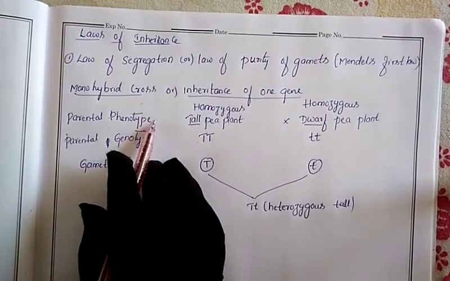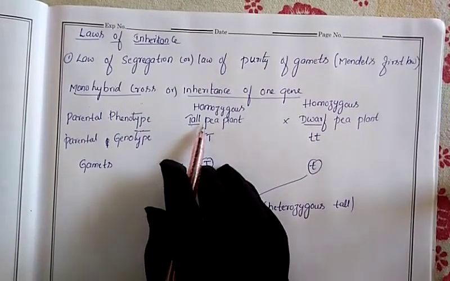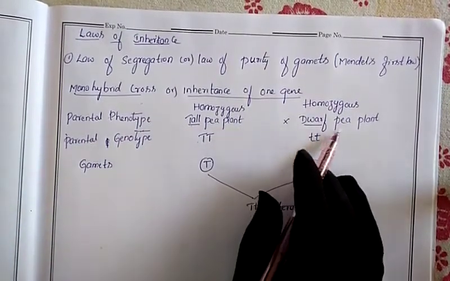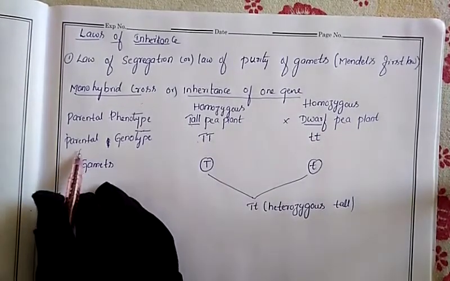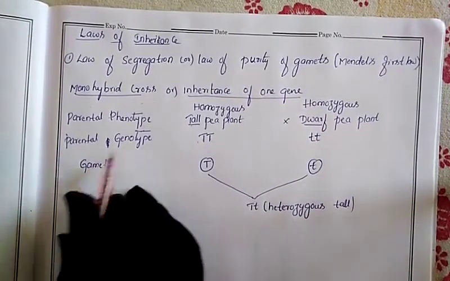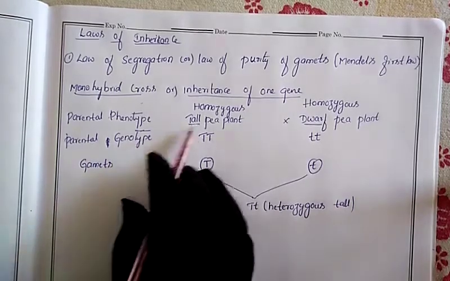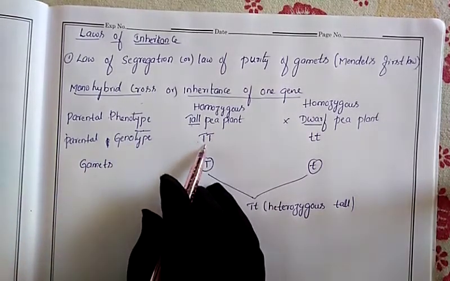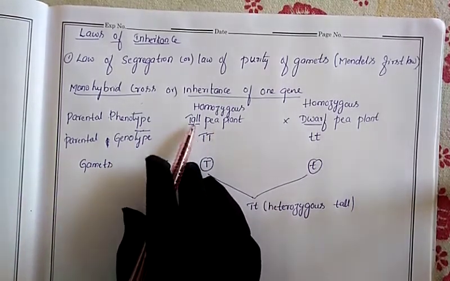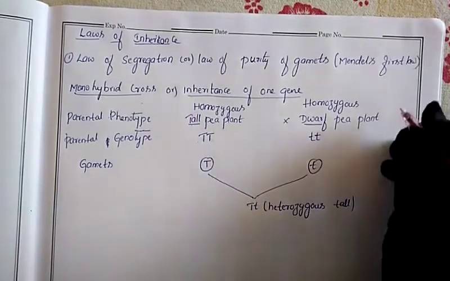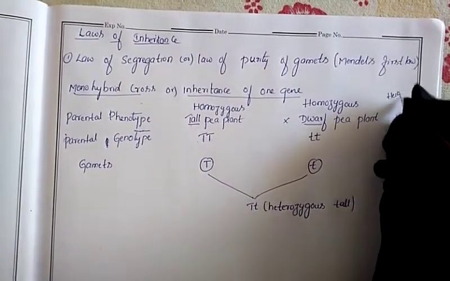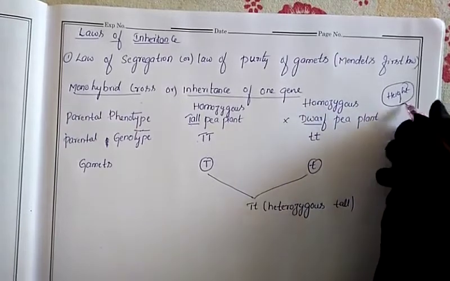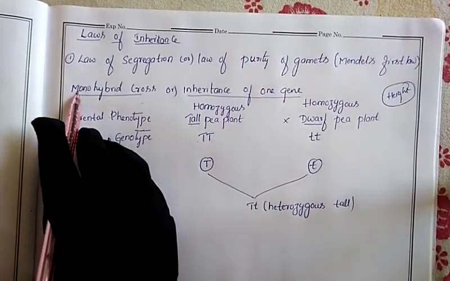So parental phenotype: one parent is a tall pea plant, another one is a dwarf pea plant. Next one, the parental genotype. What is the parental genotype? Genes for this one, tall, are TT. We have taken only one character. Which character did we take here? We have taken the height character. So only one character we took, and that's why we have given the name monohybrid.